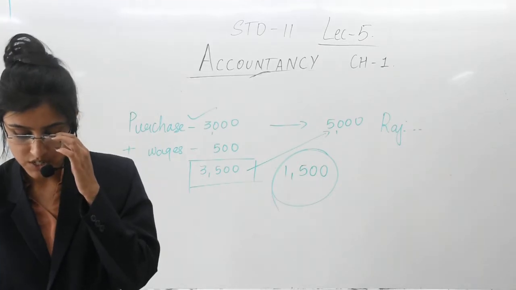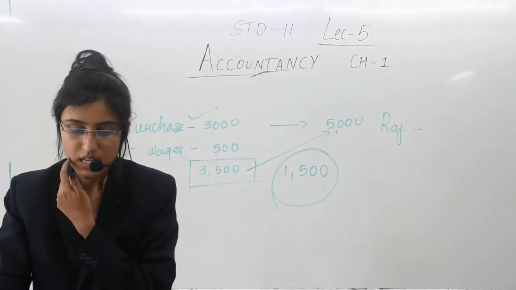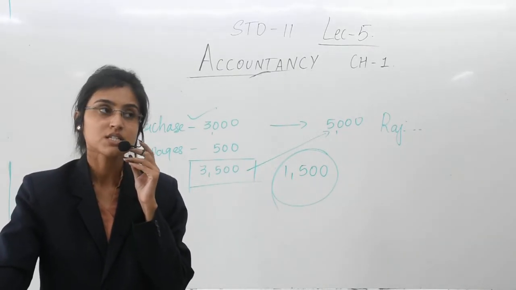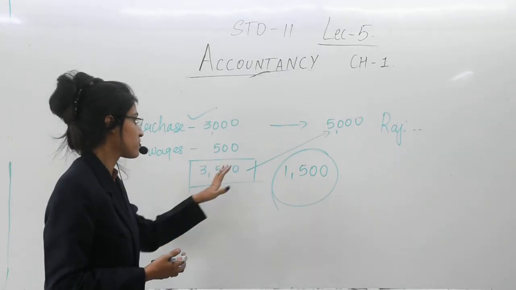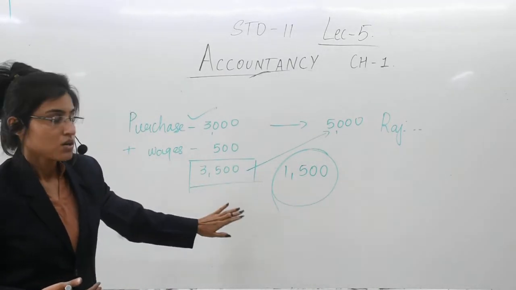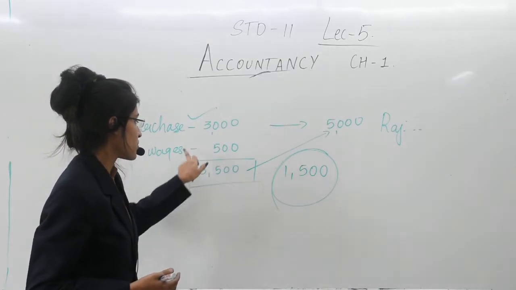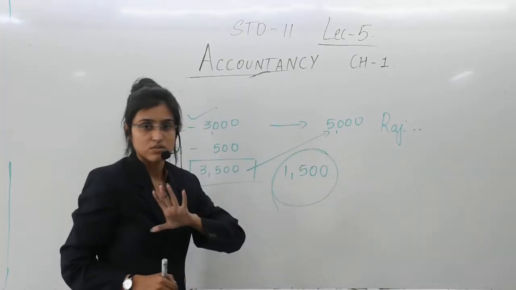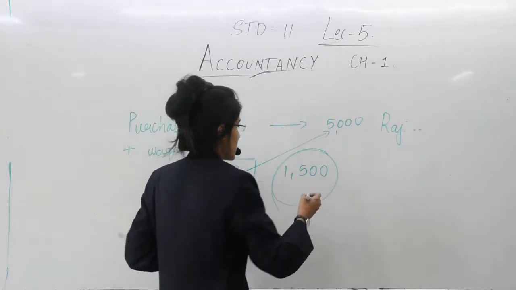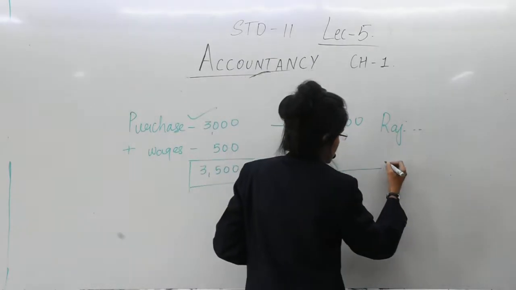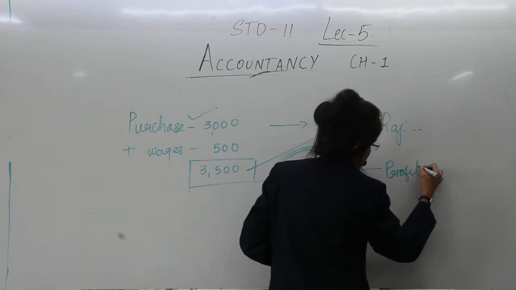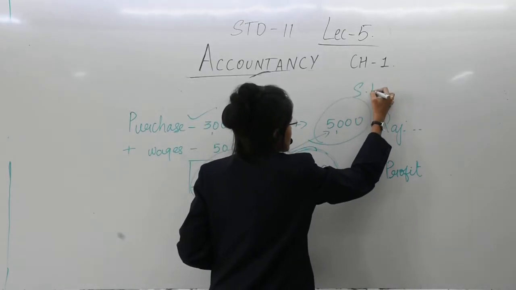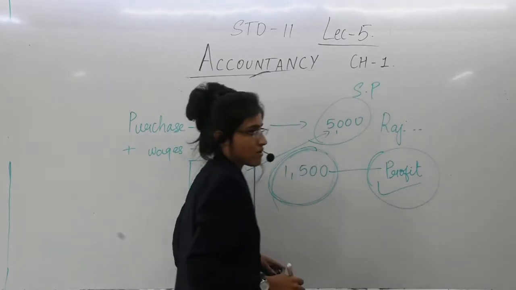Yes, you can see this explanation presented in your textbook. The sales is of rupees 5,000. These goods have been purchased for 3,000 and wages have been paid rupees 500 for the same. So 3,500 is the amount you have paid for the goods that you have sold to Rajnikant for rupees 5,000. So you are receiving 1,500 in excess, and this is the profit. So you can consider this as the cost price, this as the selling price and the difference as profit.